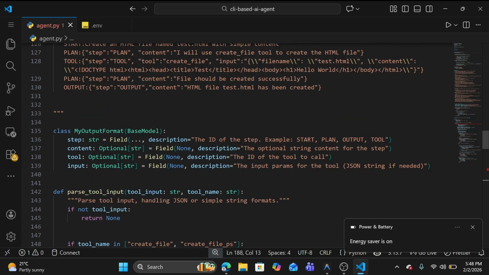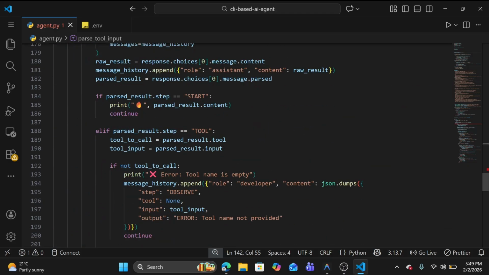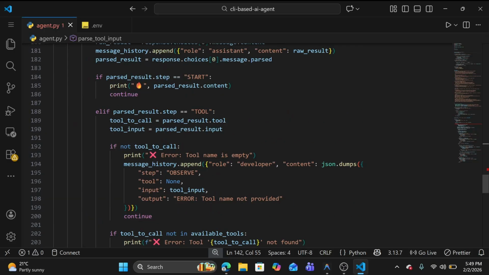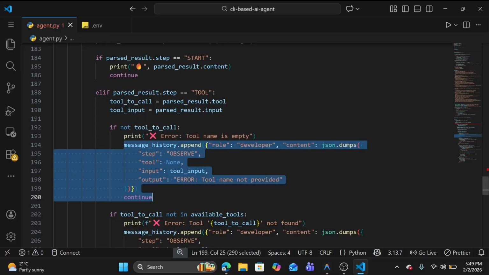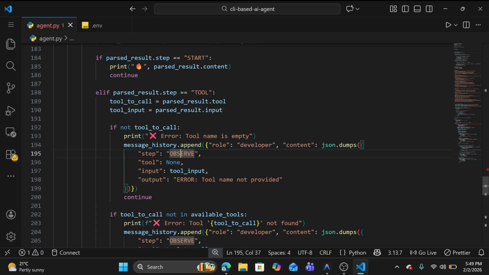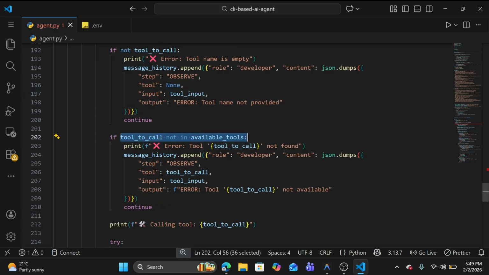You can see the ID of the tool to be called, we are getting that also. And let me go here, you can see here the tool and input we are getting. That's why I am able to get parse_result.tool and parse_result.input. If the tool to be called is empty, if the tool name is empty, we need to send our observation, like, hey, I observed the tool name is empty while this tool input was requested to call. There is an error, we need to send that the tool name is not provided.